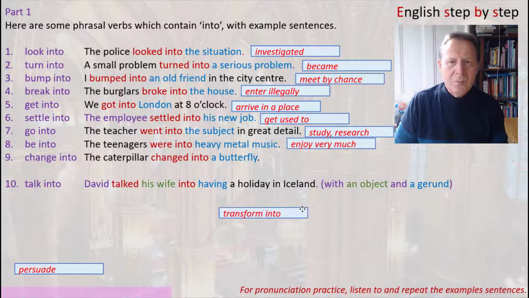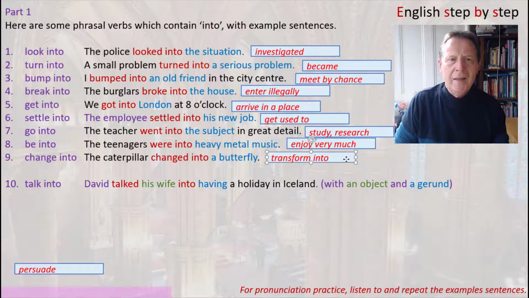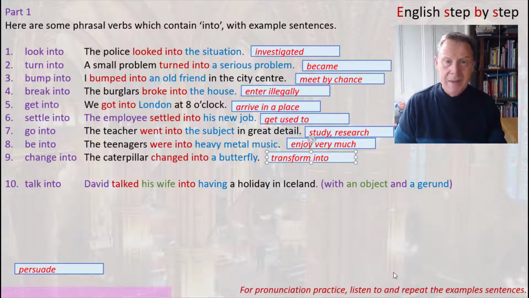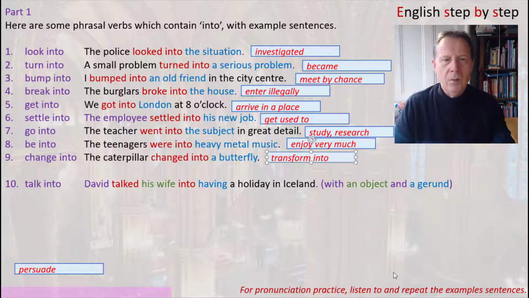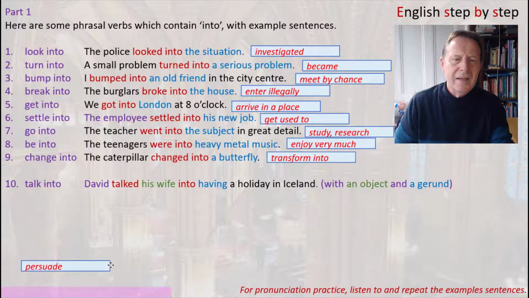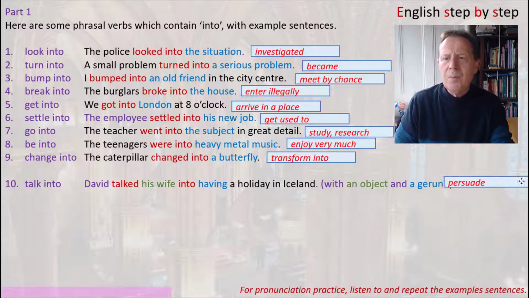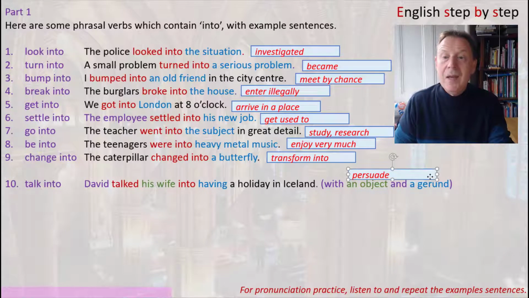Well, there's a transformation, so we could say the caterpillar transformed into a butterfly. And the last one, David talked his wife into having a holiday in Iceland. Well, in this case, he talked to her so that he could persuade her. So he persuaded his wife into having a holiday in Iceland. So there you have possible ways to use other words instead of the phrasal verbs.